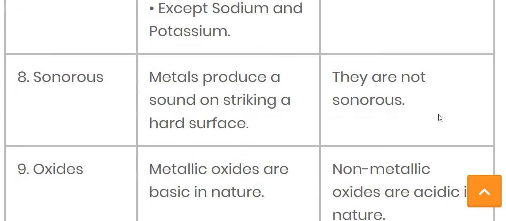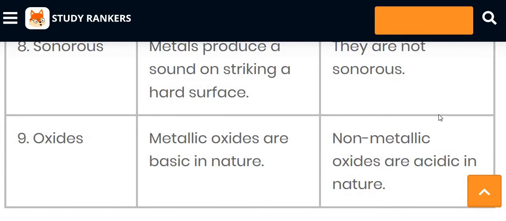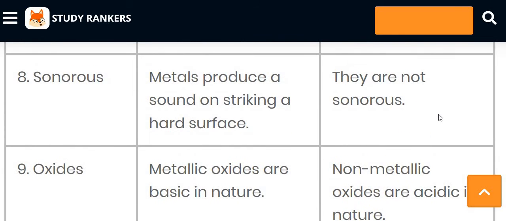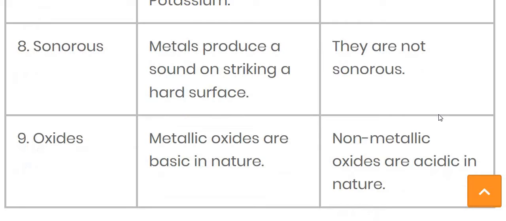Now the next character is sonorous. What is the meaning of sonorous? Sonorous means if we strike a particular thing and it gives a sound, then that property we consider as sonorous. So metals produce a sound on striking a hard surface, meaning metals possess the sonorous property, while non-metals do not, because generally non-metals are found in a gaseous state.